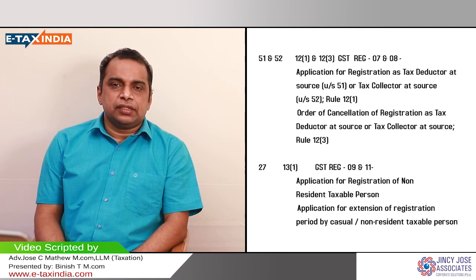So let us examine the persons who are providing database access or retrieval services to an unregistered person in India from a place outside India. So there are persons like that. For example, a music video being broadcasted by YouTube, and you are paying money for that and you are watching it. So you are an unregistered person and YouTube is a registered company.